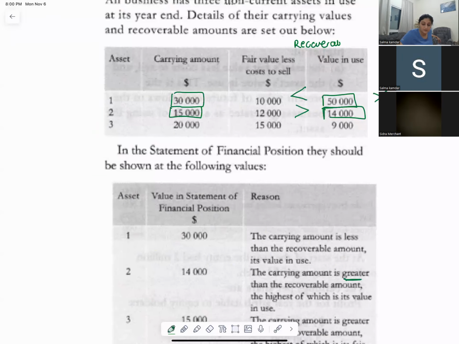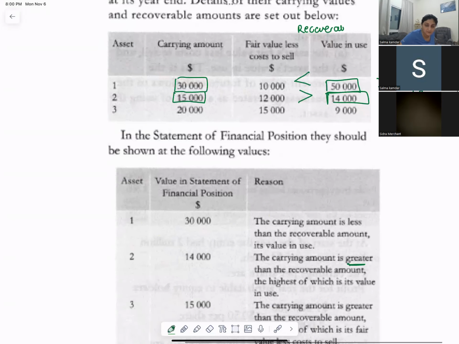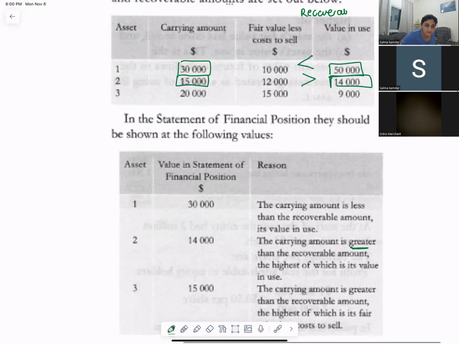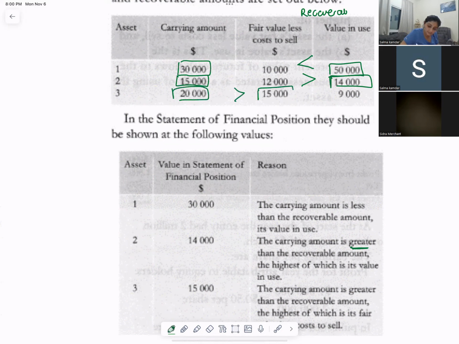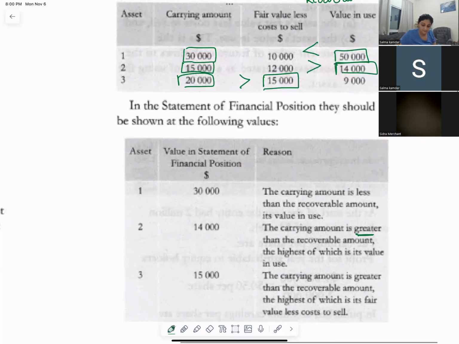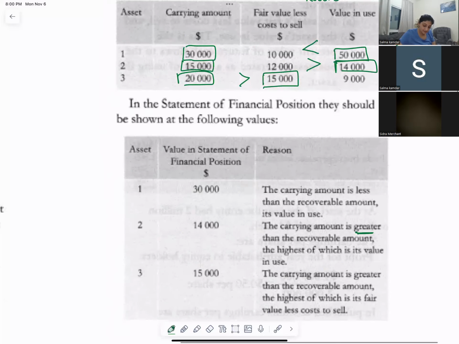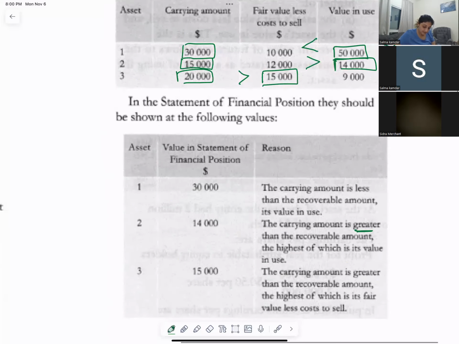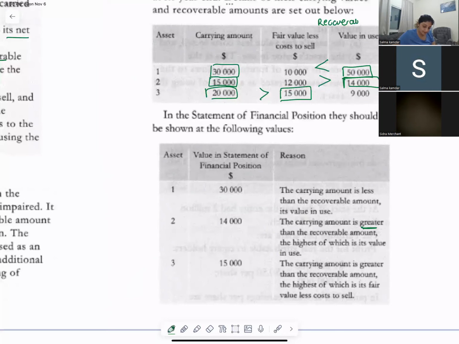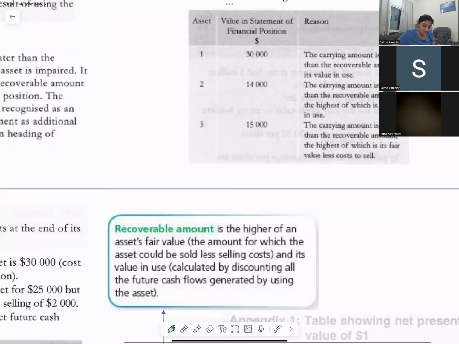And amount shown in the statement of financial position? 14,000. Okay, fine. Next one. 20,000 is carrying amount, higher is 15,000. Carrying amount is greater than recoverable amount, you will impair the asset. So impairment loss 5,000, and in the SFP you will show 15,000. Okay, understood? This is the concept of impairment.